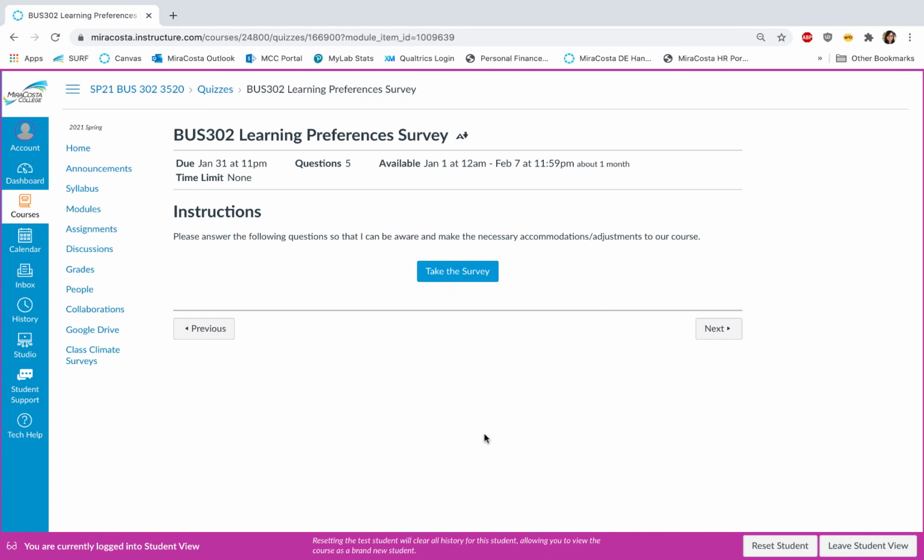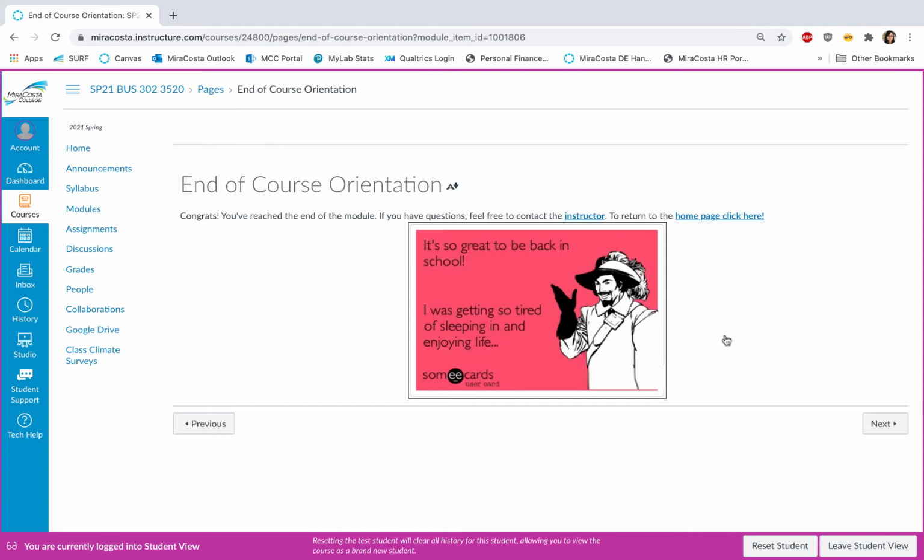based on student needs. And then at the end of each module, there'll be an end of module page. That way you'll know that you've completed everything you needed to do in that module. It also links back to my contact info and to the homepage. Now let's go ahead and take a look at the modules at a high level. So I'm going to go ahead and click on the modules link here on the left.